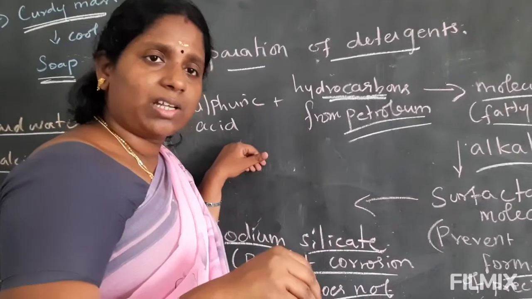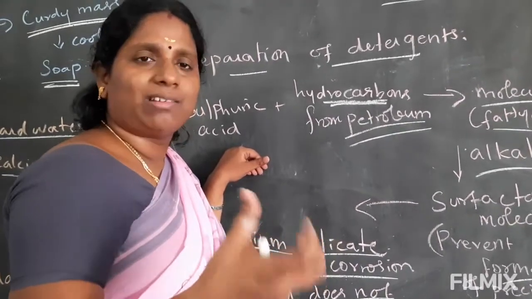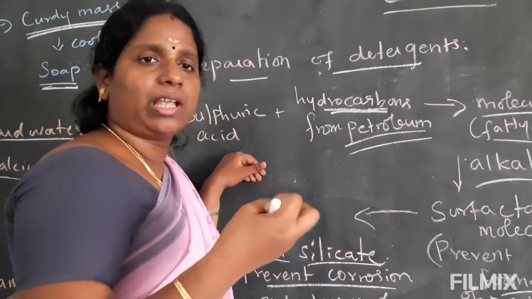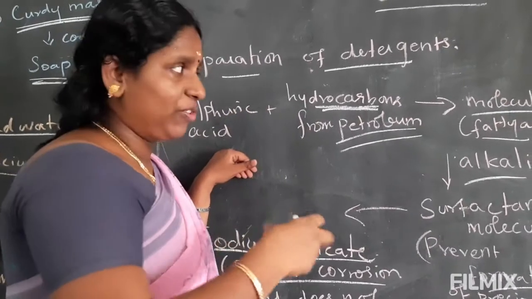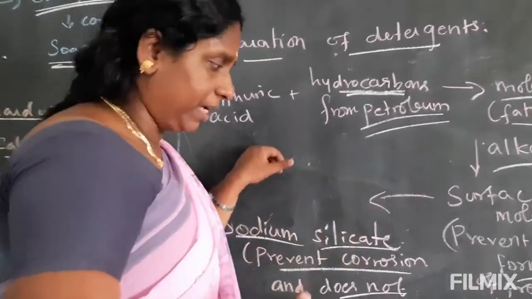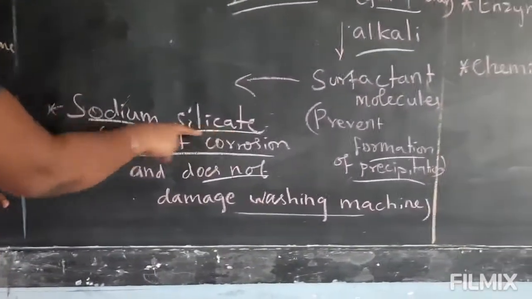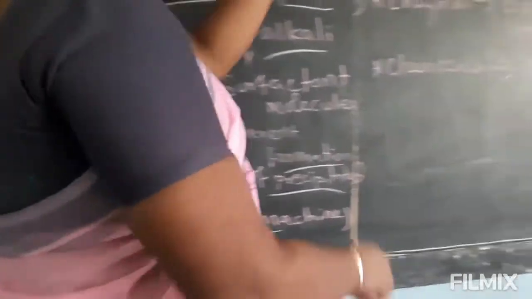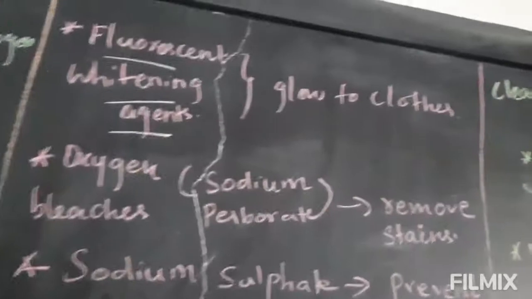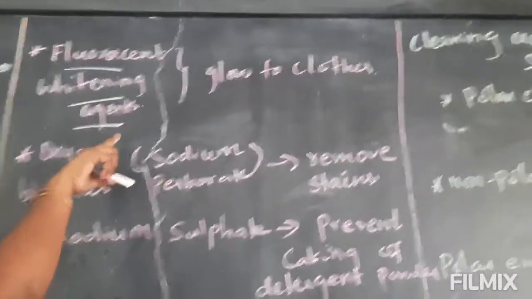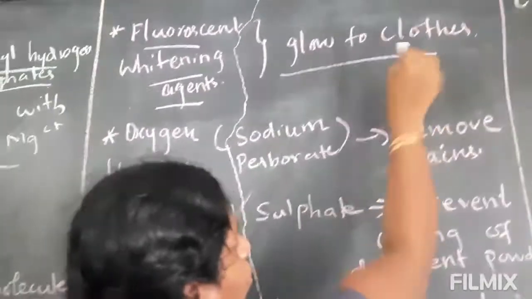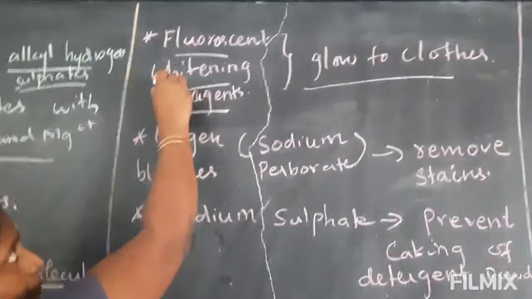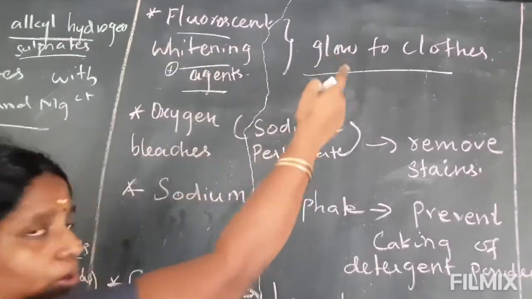Sometimes a local detergent may damage the washing machine. But if you use a proper, standard detergent from proper production, it contains sodium silicate and does not damage the washing machine. The second compound is the fluorescent whitening agent. We use it because it gives a glow to clothes.